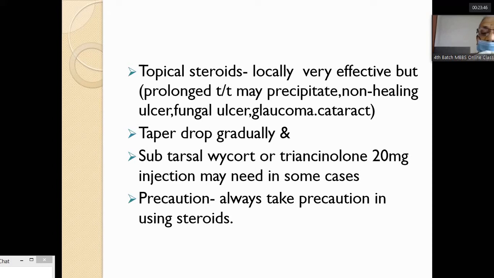So first give sodium cromoglycate. If there is no response, then later on only you can give steroid in a tapering dose, not for a prolonged period. Sometimes a supratarsal injection of triamcinolone, 20 milligram, can be needed in severe cases. Precaution: always take precaution in using steroids.